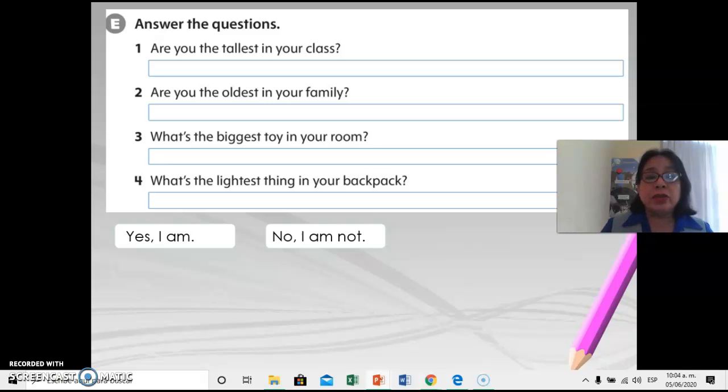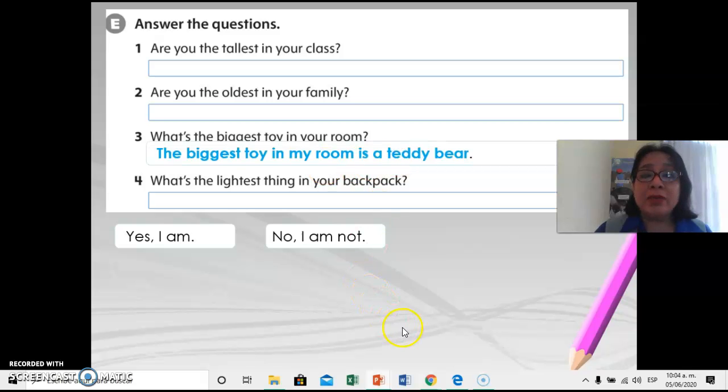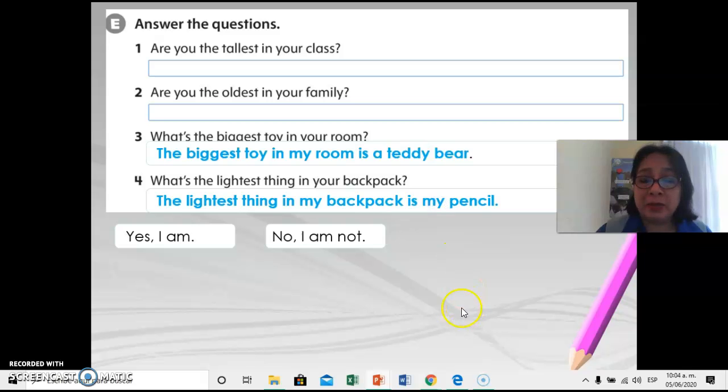What's the biggest toy in your room? Well, I wrote, the biggest toy in my room is a teddy bear. What is the lightest thing in your backpack? The lightest thing in my backpack is my pencil. Remember, you can use these answers or you can use your own answers. Maybe it's not a teddy bear, the biggest toy in your room. And maybe it's not the pencil, the lightest thing in your backpack. Write your own answers. These are examples, okay? Or you can write my answers or use your own answers. Good.